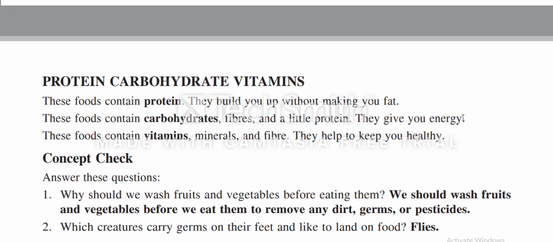This is the discussion about the bread, rice and potatoes column. In the next column, where fish, milk, apple, cucumbers and capsicum are seen, these are the sources of vitamins. These foods contain vitamins, minerals and fiber. They help to keep you healthy.